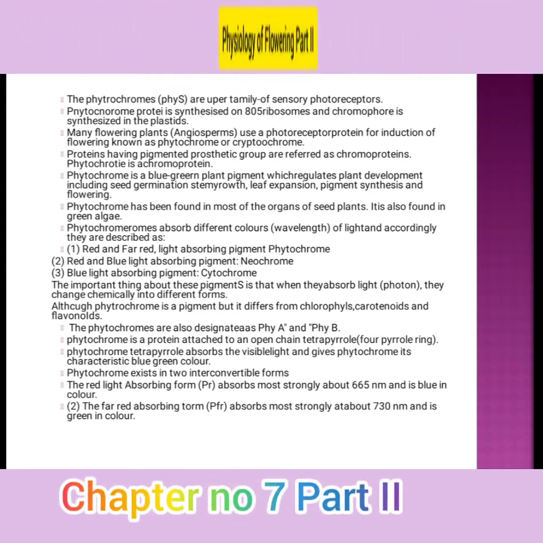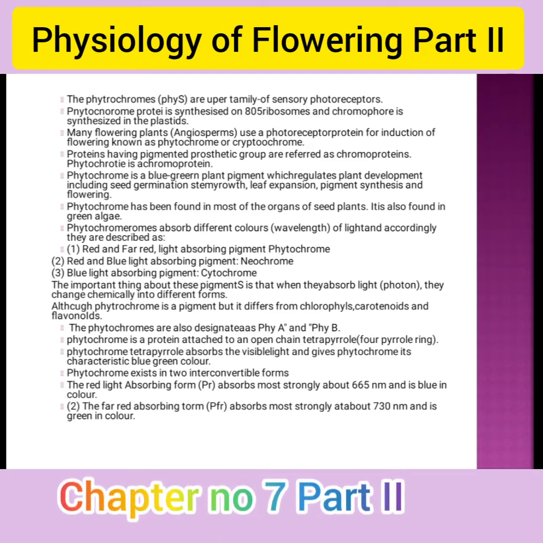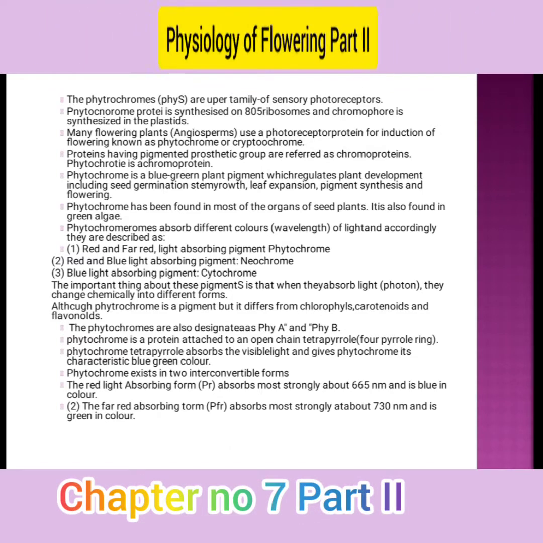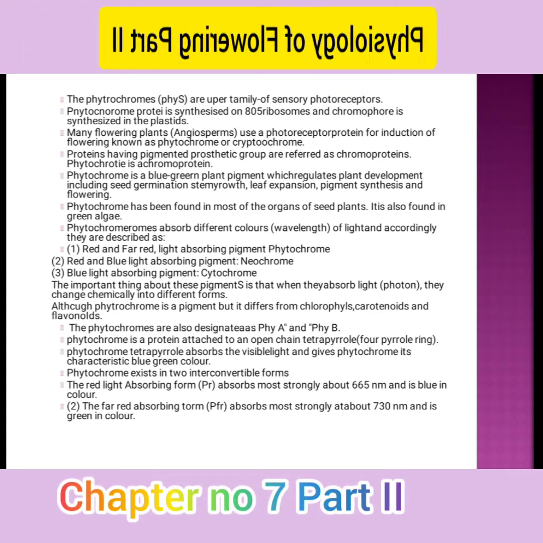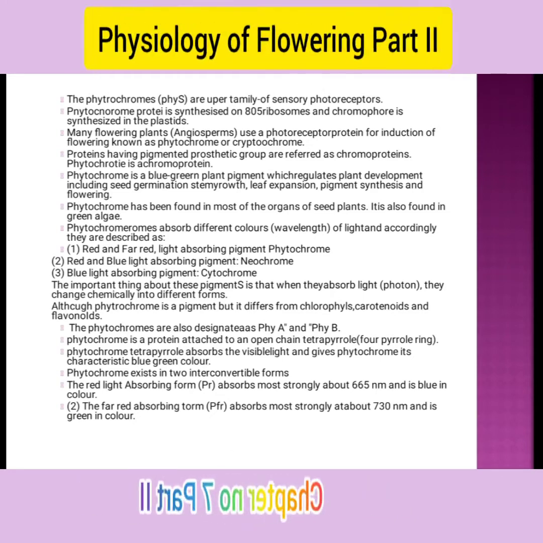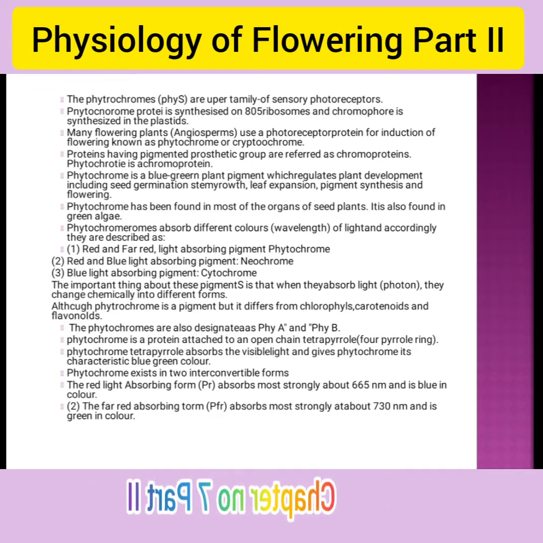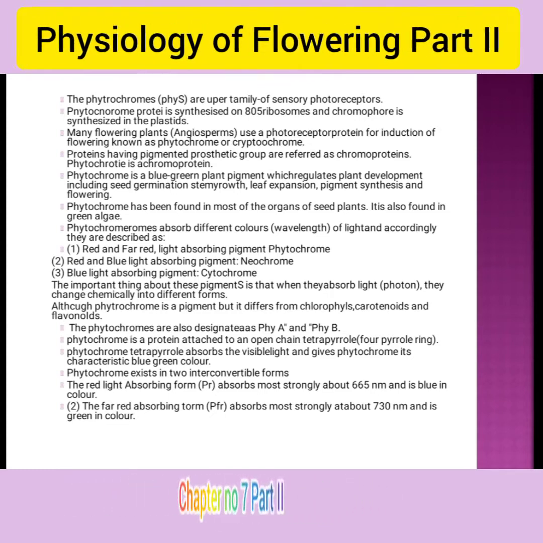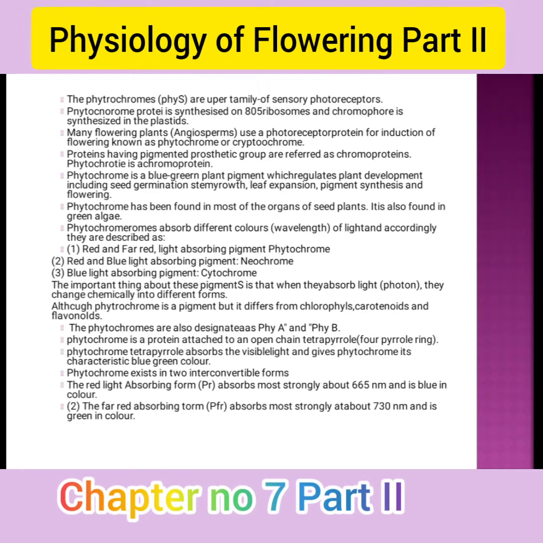Light means photon energy that converts one chemical form into another. Phytochrome is one of the pigments, but it differs from chlorophyll, carotenoids, and flavonoids, the three most abundant pigments present in the plant. Phytochromes are also designated as phytochrome A and phytochrome B.